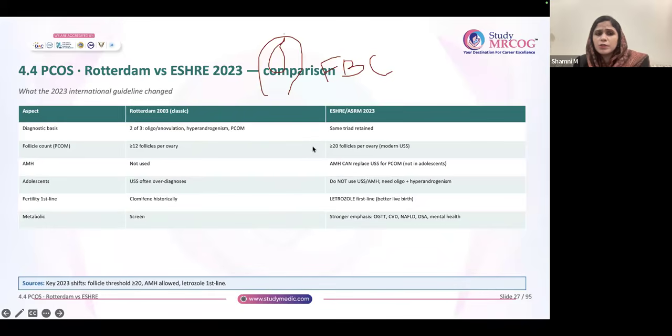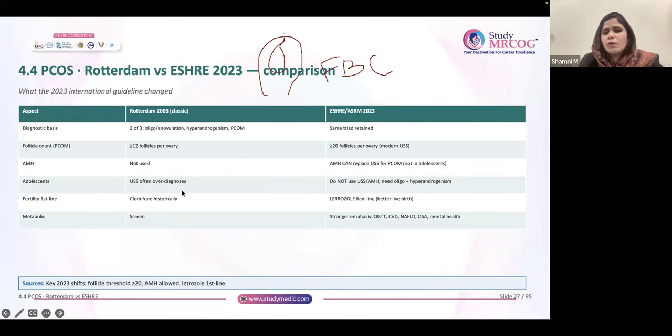ESHRE also focuses on the same, but the number of follicles is different here. The older guideline says more than or equal to 12 follicles per ovary, and the new guideline says it is 20 follicles per ovary. That is the difference. Just note this point, all of you. And AMH is not used by Rotterdam. ESHRE says that AMH can replace ultrasound for polycystic ovarian morphology, but not in adolescence.